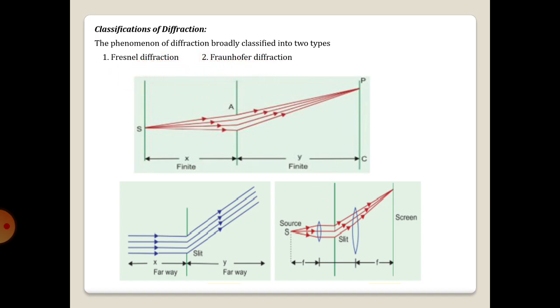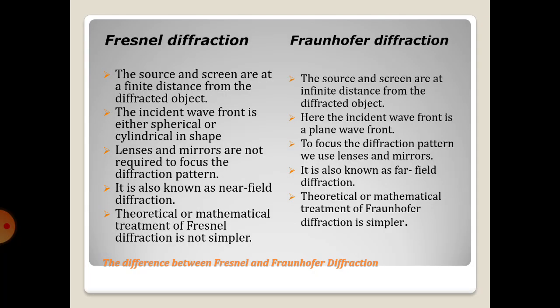Now, we will see the differences between Fresnel and Fraunhofer diffractions. In the Fresnel case of diffraction, the source and screen are placed at a finite distance from the obstacle. In the Fraunhofer case of diffraction, the source and screen are placed at infinite distance from the obstacle. Hence, it is also known as far field diffraction. But in the Fresnel case, the source and screen are placed at a finite distance. Hence, it is also known as near field diffraction.